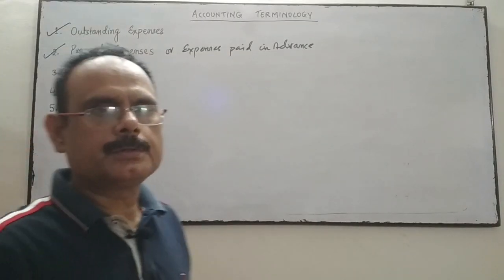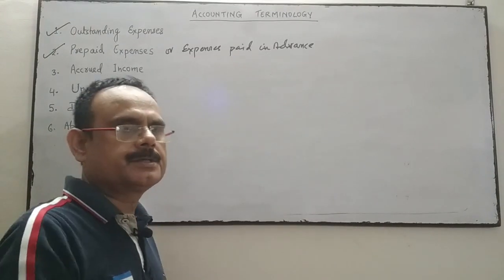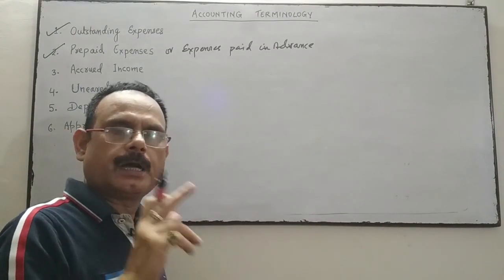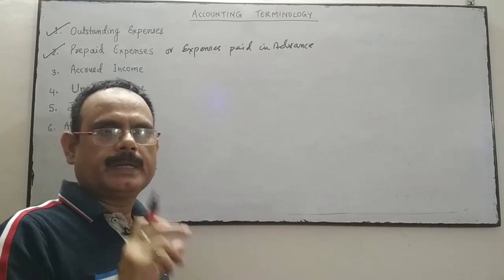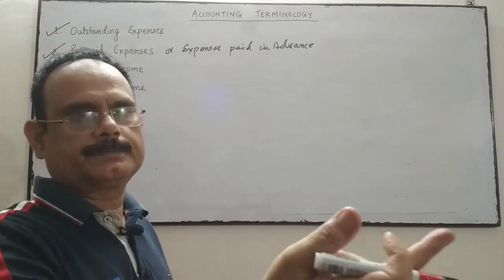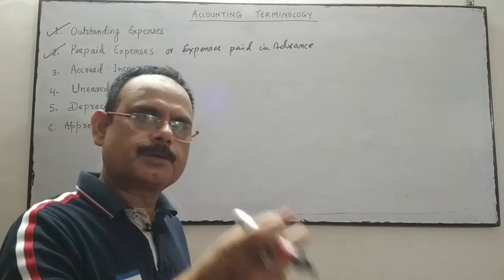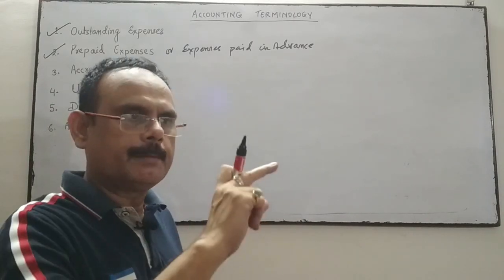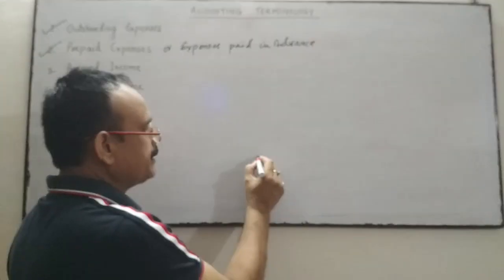When the amount is paid in advance, those expenses are called prepaid expenses. When any revenue expense is paid in advance, the service is not availed, but the amount is paid in advance. Suppose the salary